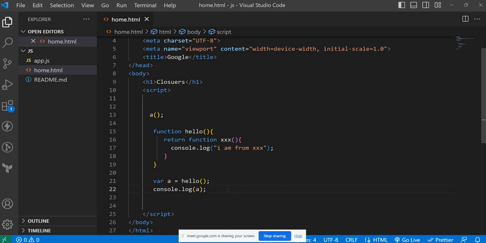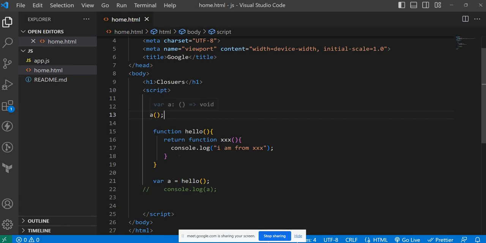I'm just commenting this one also to avoid the confusion. Just observe carefully. Recollect what you have learned from hoisting, what you have learned from execution context, what will happen in the call stack. Think properly. Memory allocation phase, execution phase. Then tell me. Whenever I execute the program, what is the result of this program in the browser? Tell me.